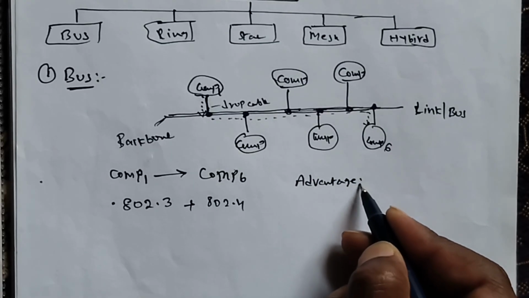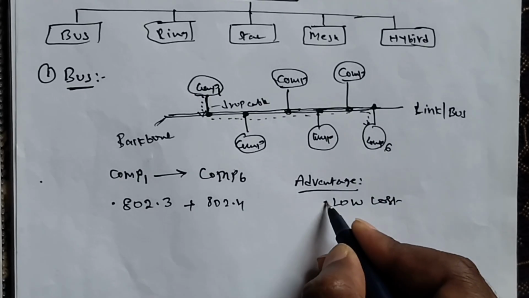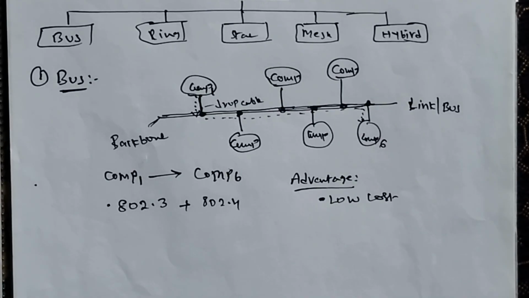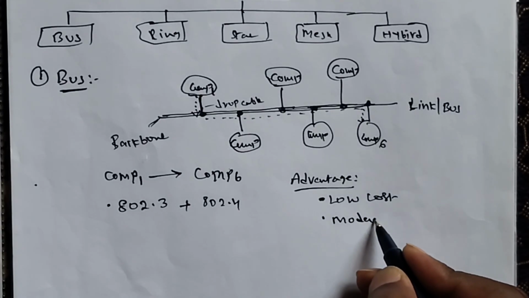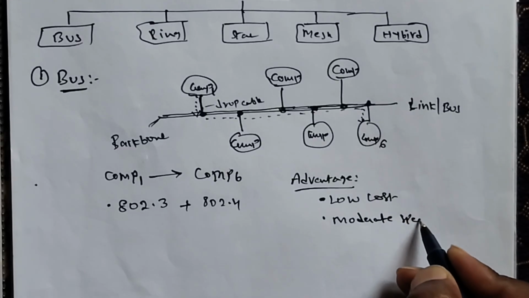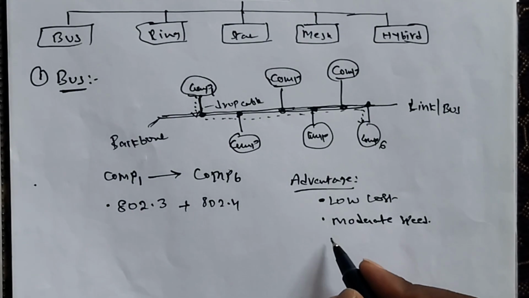Advantages are, it is low cost. Why? Because we need not install any other equipment. Simply one cable wire is enough. So it is low cost and moderate speed. Okay, what is the meaning of moderate speed? It means it will send the data at a normal average speed. There is no high speed, it is a popular speed. And it is a familiar technology.